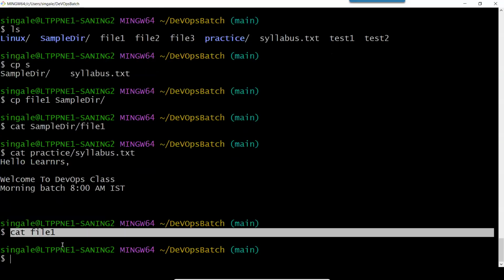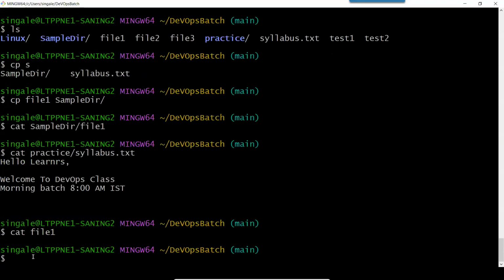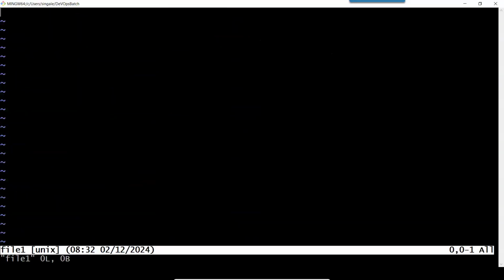So now here, if I want to add content, how can I do that? We have learned about one editor. The name of the editor is VI, file one. So where I want to add the content inside file one, I can type VI and it will open that file. So now you can see it is a totally empty file which we have created using a touch command. If I want to add content, I need to open this file in insert mode. To make this file go into insert mode, I need to press I on my keyboard.